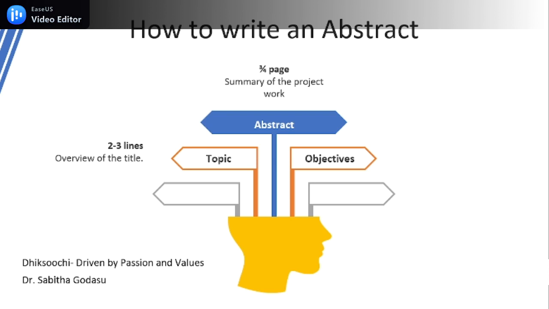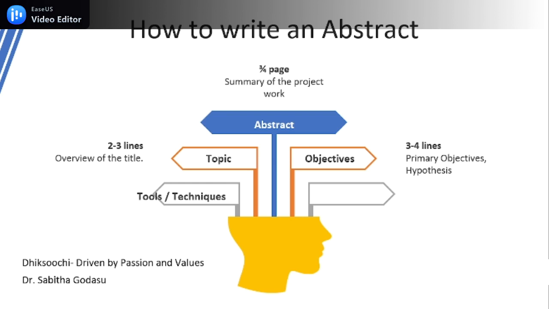Then we have to mention our objectives. You are not directly listing all your objectives; you are mentioning the primary objective. If you have stated any hypothesis, summarize that hypothesis, just giving a clue of what you are going to discuss in your further study, project or article. So mention the objectives in a short form, almost three to four lines. If you can do that, it would be a better and more effective idea.